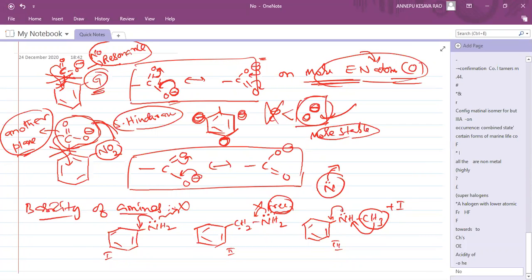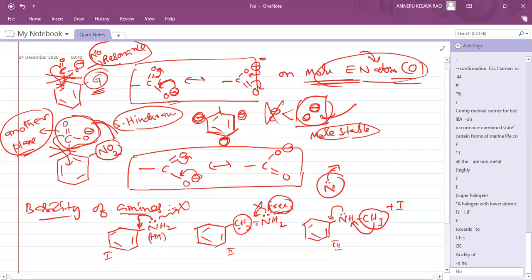Okay, let me check who raised hand here. 2 greater than 3 greater than 1. 1 greater than 3 greater than 2. How did you give 1 greater than? I told you, see the lone pair going to the benzene ring here. If this becomes a plus M group, then this lone pair is not free. If that is not free, that is not a good base. And here I told you this lone pair nobody is taking because it's a carbon, not a benzene ring.